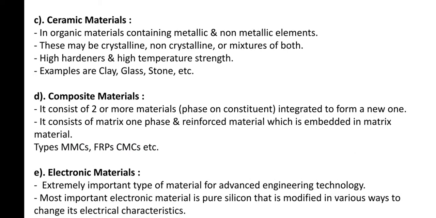Next, electronic material, okay, an extremely important type of material for advanced engineering technology. Nowadays electronic materials are very widely used, so they contain pure silicon in it, that is modified, okay. Silicon is the main constituent in electronic materials, okay.